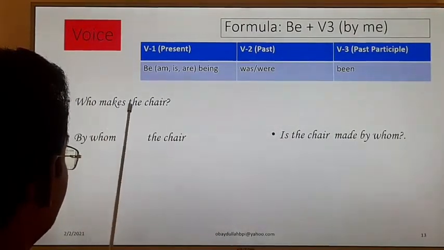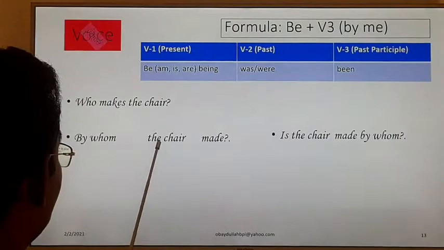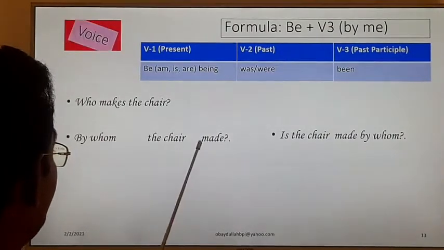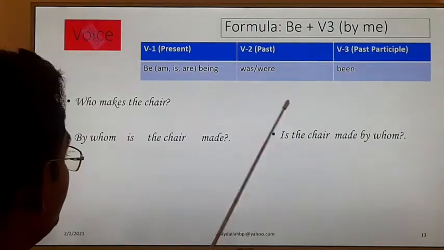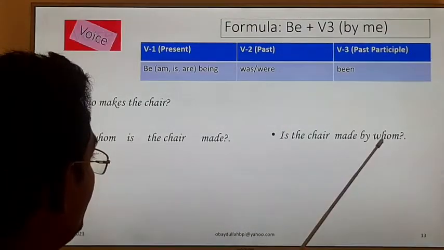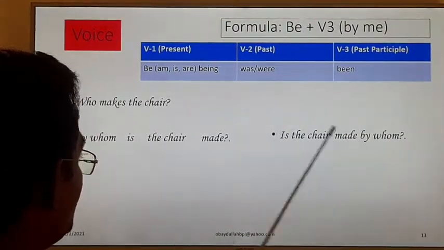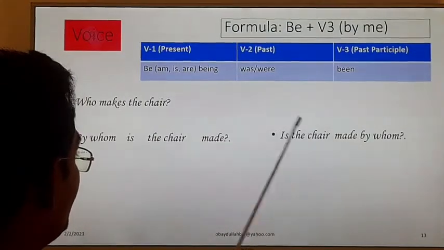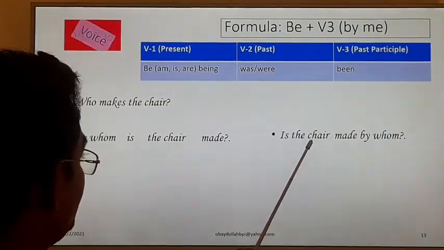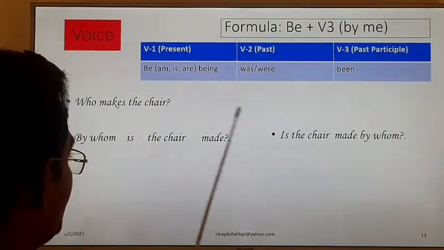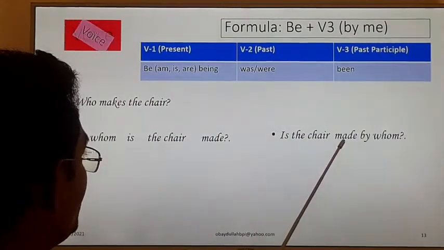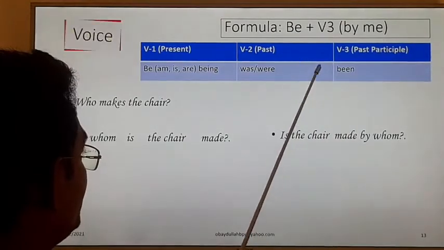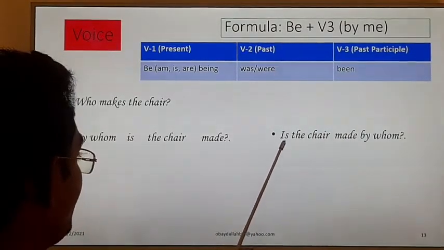And the chair here is the object, and makes becomes made, and the be verb is. We know that who will be "by whom," and the object has become the subject, and made is the main verb, the third form, and we have taken the help of the be verb.